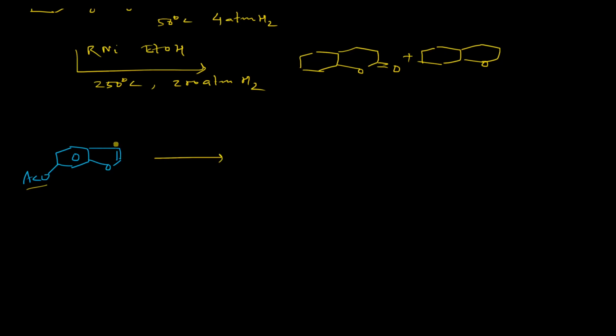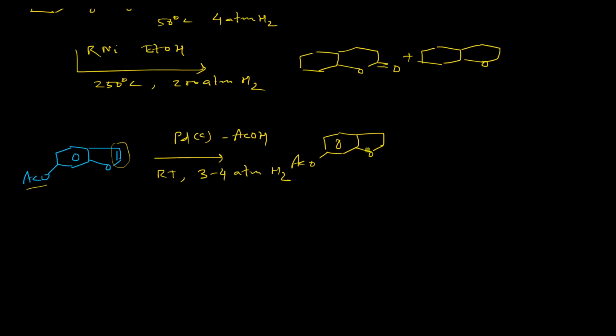And if you want to selectively reduce the furan moiety, then we have to simply apply palladium on activated charcoal in acetic acid as the solvent, room temperature, 3 to 4 atmospheric pressure of hydrogen, and it will give you the desired product, this one. So like this you can transform oxygen based heterocycles into the corresponding hydrogenated form.